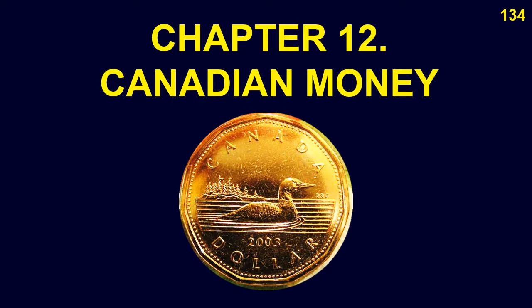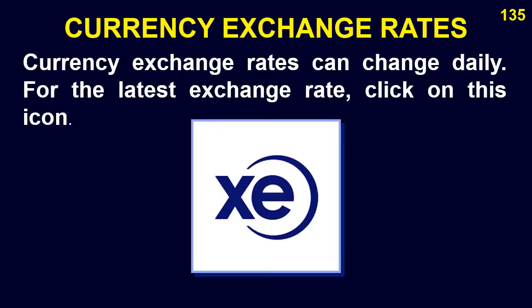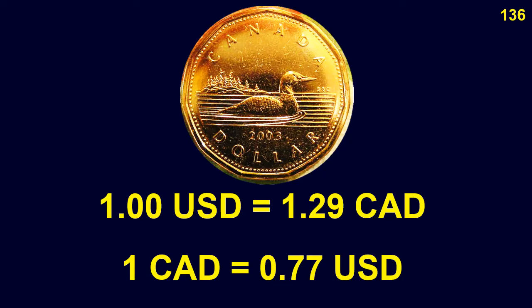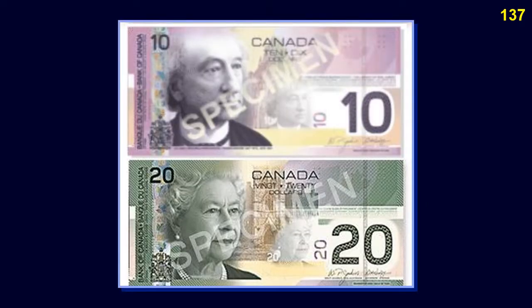Chapter 12. Canadian money. Currency exchange rates can change daily. For the latest exchange rate, click on this icon. $1 equals 1 Canadian dollar and 29 cents. 1 Canadian dollar equals $0.77. These are $10 and $20 Canadian banknotes.